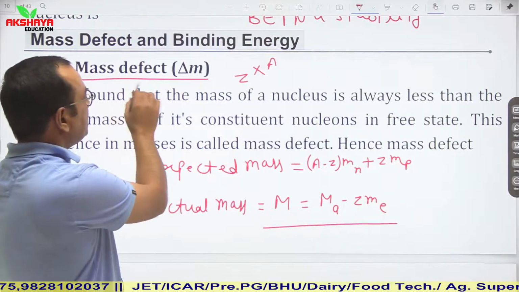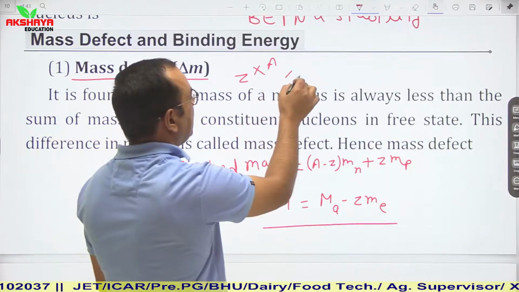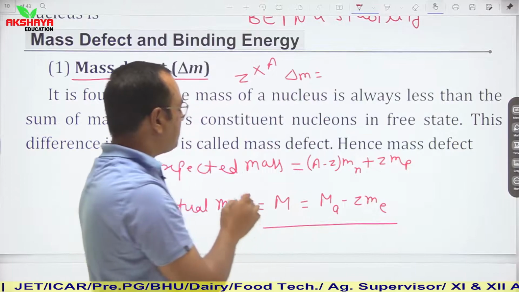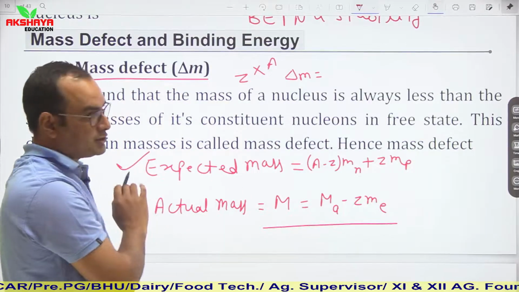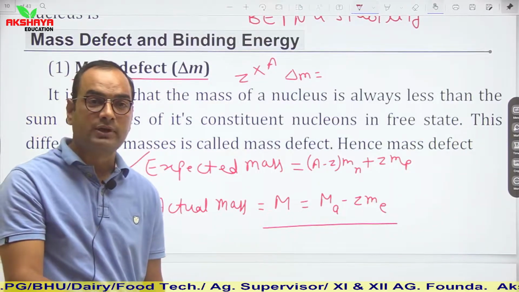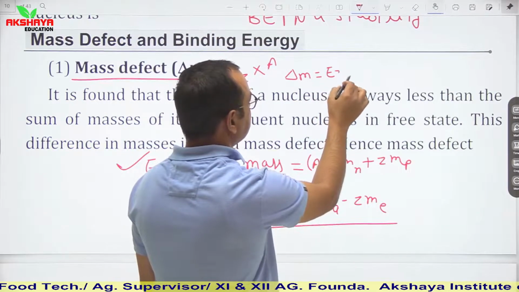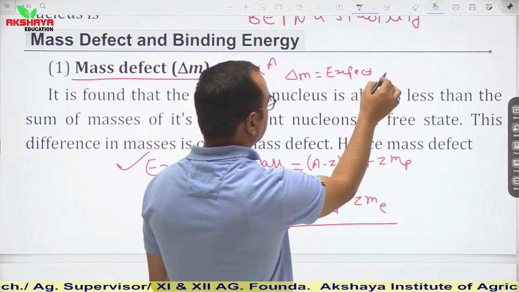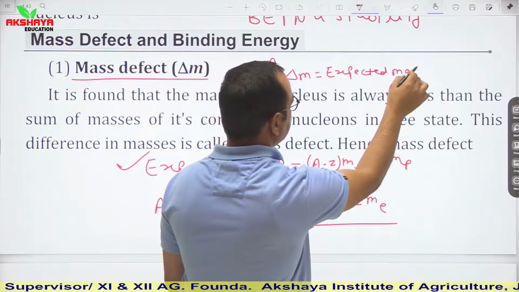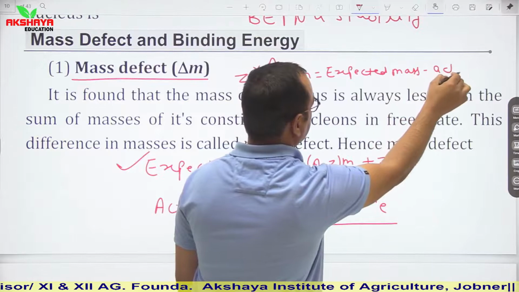Now, mass defect. So mass defect, del M, is equal to expected mass minus actual mass, because expected mass is always greater than actual mass.